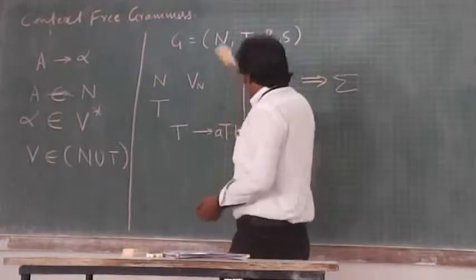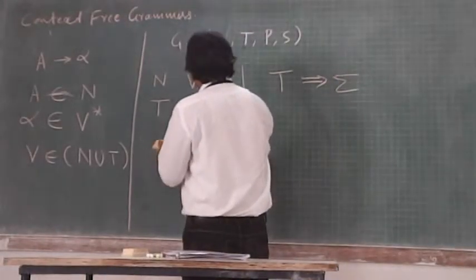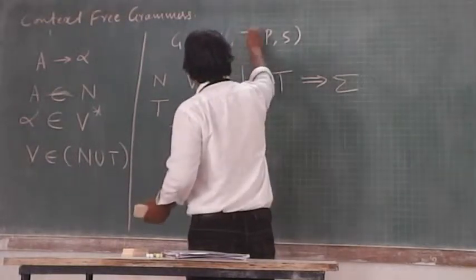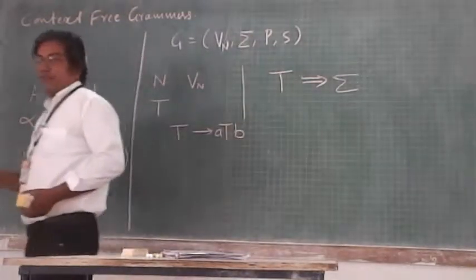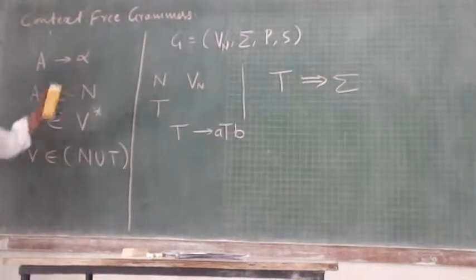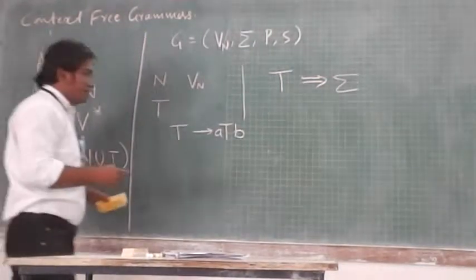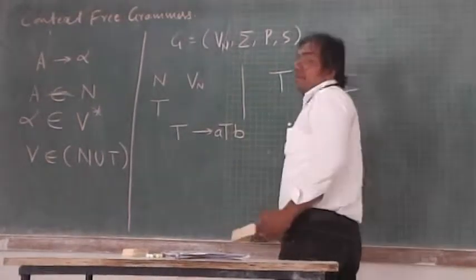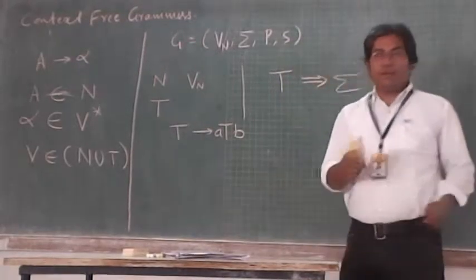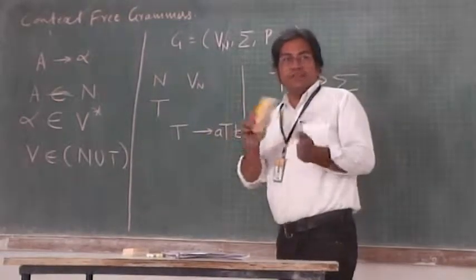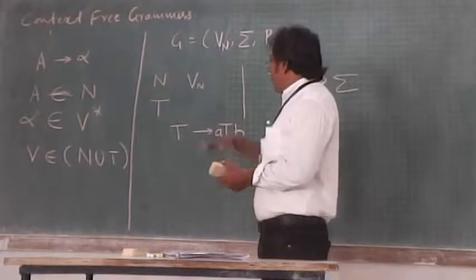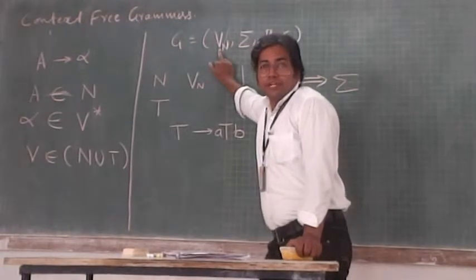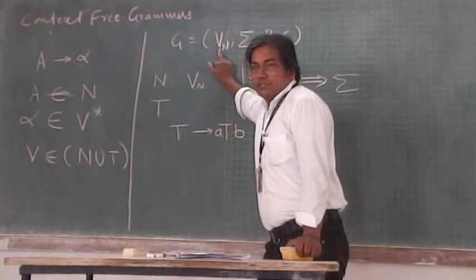In that case, this definition slightly changes: Vn for N and sigma for T. This correction you have to do. In further discussion, we will use the terms Vn and sigma. Sigma is a set of terminals and Vn is a set of variables. Okay? Sometimes confusion arises between terminal and non-terminal. To avoid that, we can replace the word non-terminal by variables. So Vn is for that.